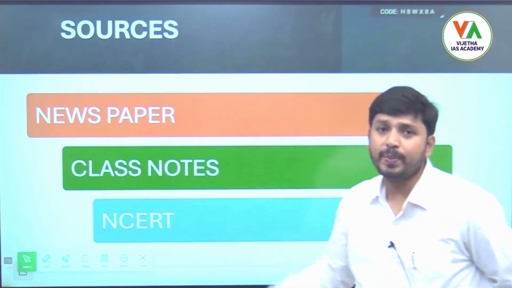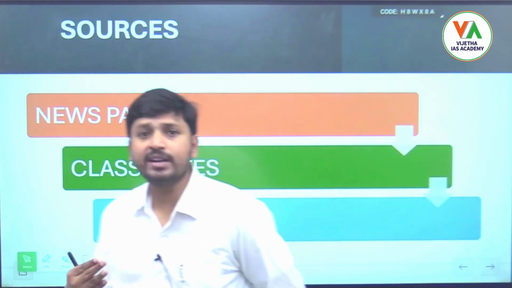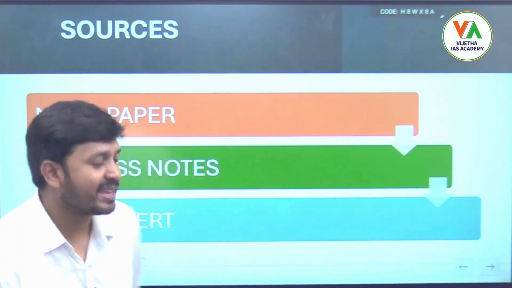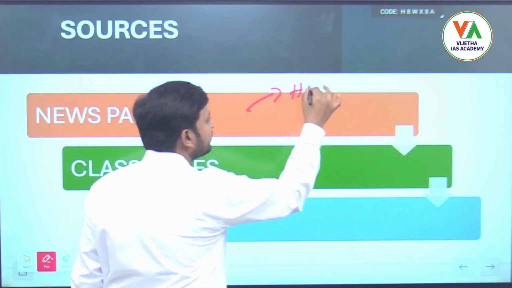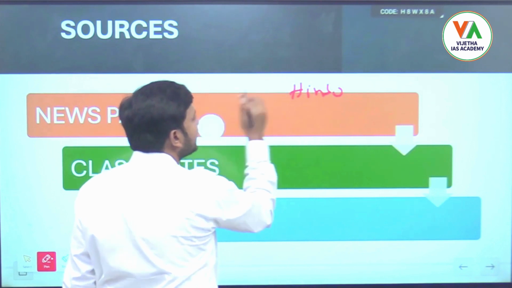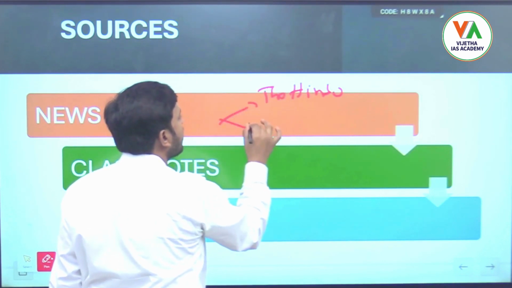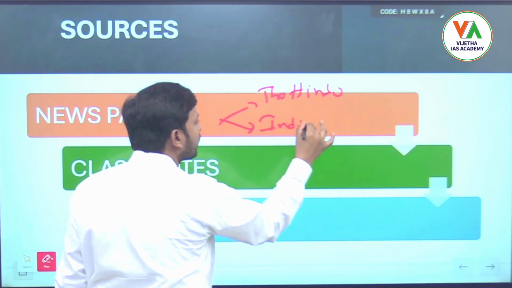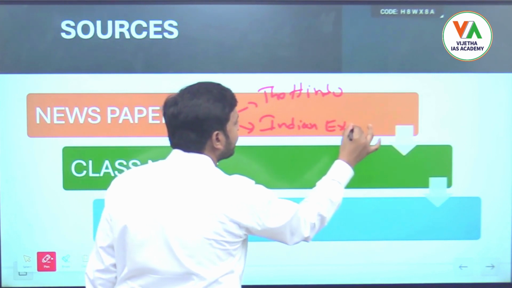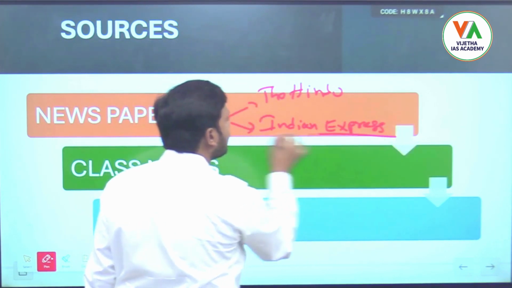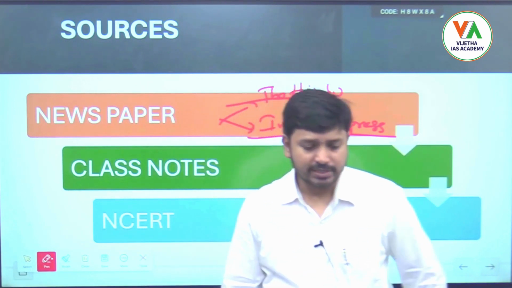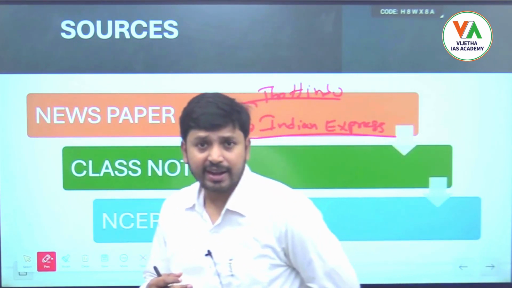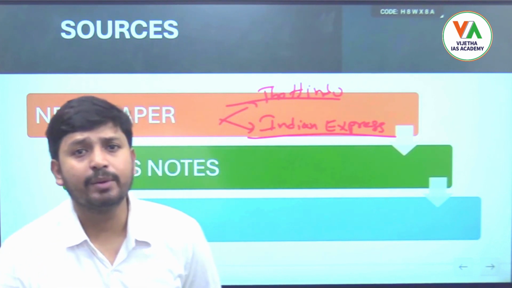The newspaper is the first and most important source for our exam. We can read either The Hindu or the Indian Express, because we have seen that the majority of the mains questions come directly from current affairs.